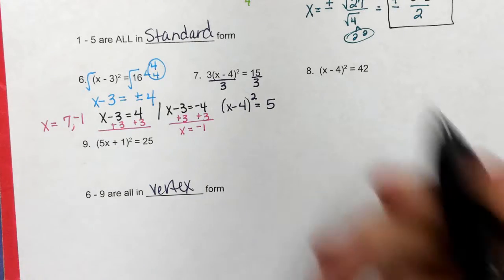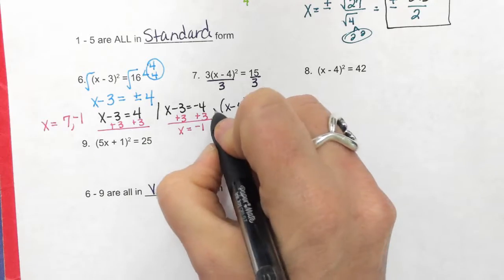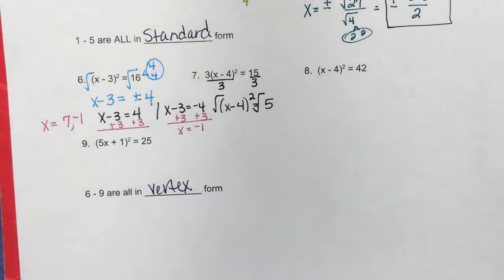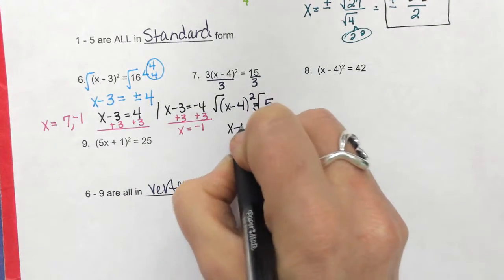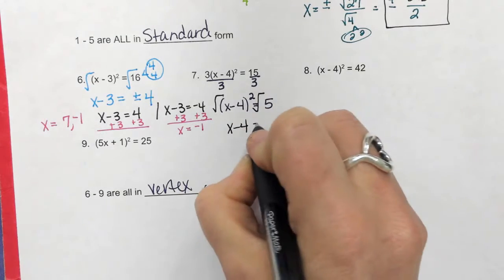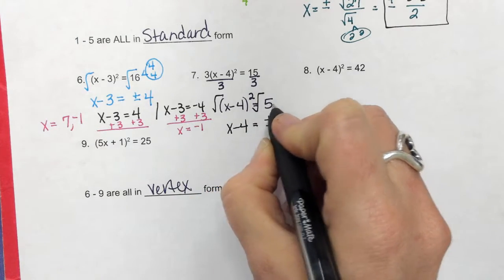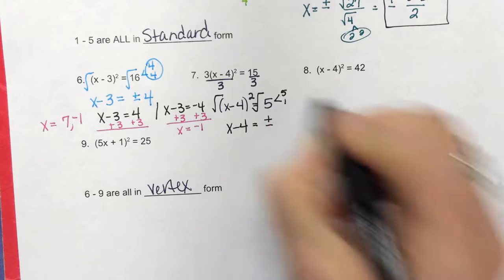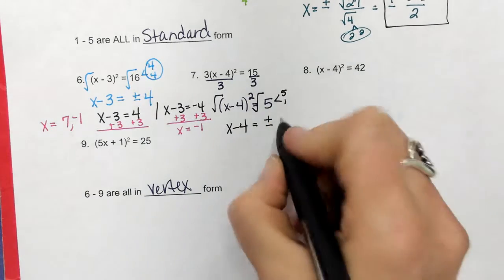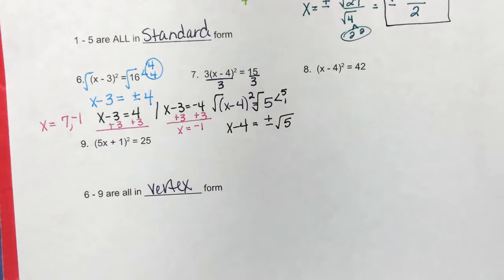Now I am ready. I need to get rid of the squared, so I'm going to square root. So I have x minus 4, square and square root cancel. Plus or minus square root of 5. 5 is 5 times 1. It is prime, so I'm going to leave it as the square root of 5. I cannot break it down. It is not a perfect square.